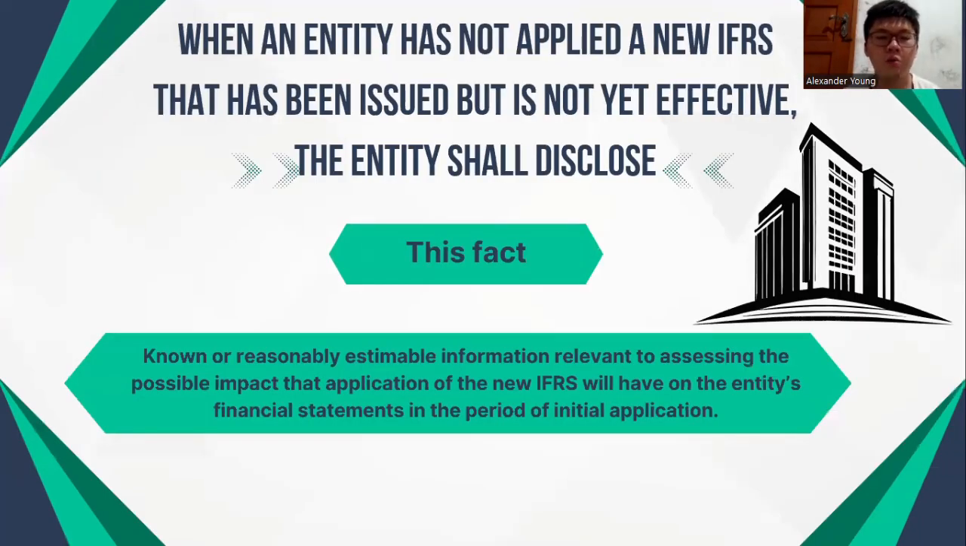When an entity has not applied a new IFRS that has been issued but is not yet effective, the entity shall disclose, first, this fact that it is not yet effective, and second, known or reasonably estimable information relevant to assessing the possible impact that application of the new IFRS will have on the entity's financial statements in the period of initial application.